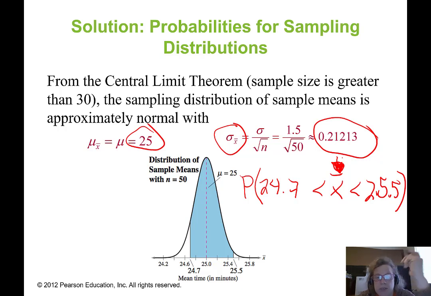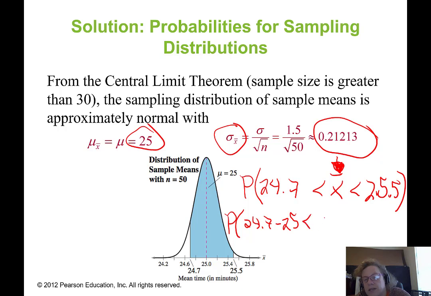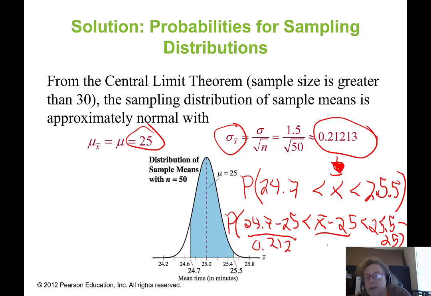So the first thing I'm going to do is subtract the 25 from all three terms using my basic algebraic principles. So 24.7 minus 25 is less than x bar minus 25 is less than 25.5 minus 25. Well, I'm partway there. Now I'm going to have to divide by that standard error of the mean. I'm just going to write that in, and that's approximately 0.0212. So I'm going to divide everything by that.